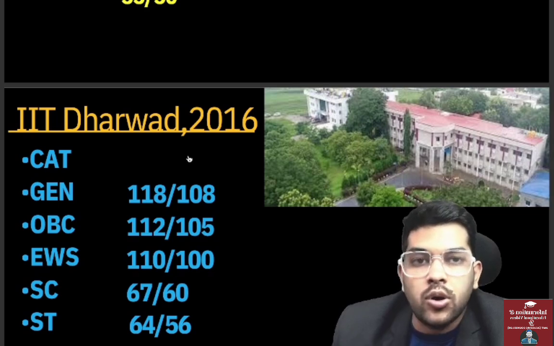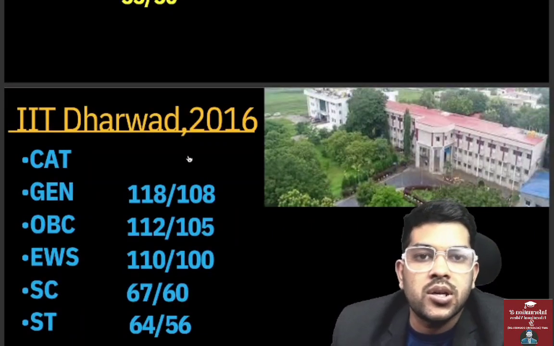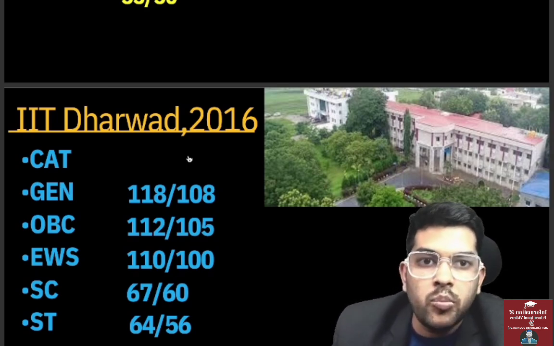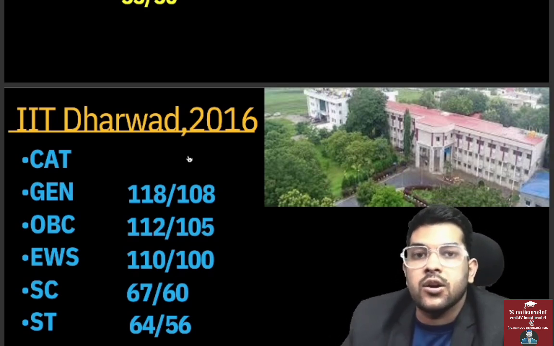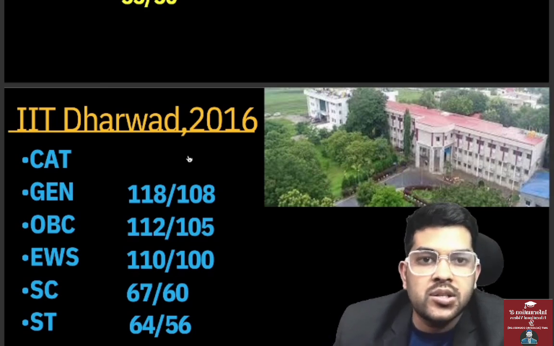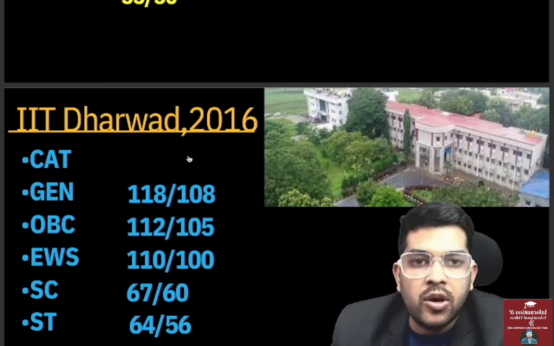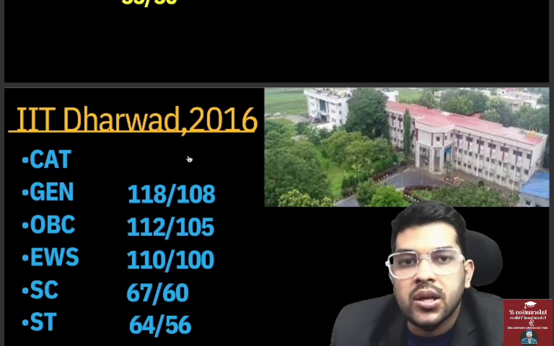But if you go for older IIT, top IIT colleges, the lower branch means dual degree courses or material science engineering, mining engineering, this type of branch, that is too much less in demand. That's why you are getting it at low marks also in top IIT. It doesn't mean that you are getting the top IIT at low marks because of some other reason. The reason is lower branch.